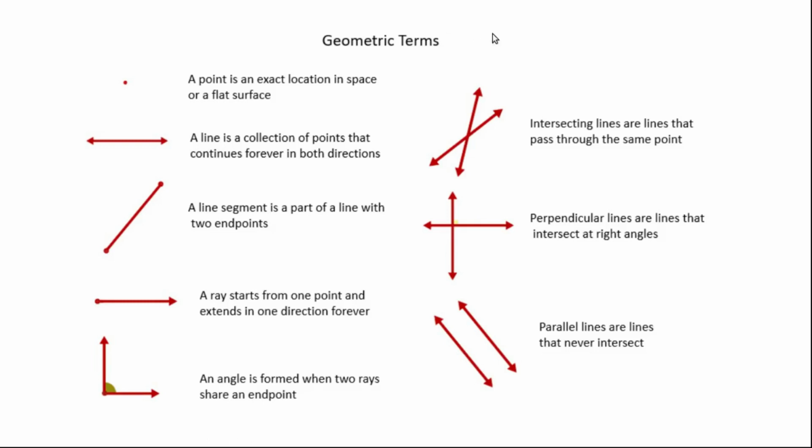To summarize the whole thing, what is a point? A point is an exact location in space or a flat surface. And then line, segment, ray, angle, intersecting lines, perpendicular lines, parallel lines. So if you want, you can note this.